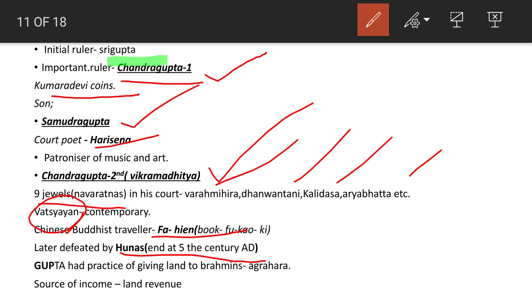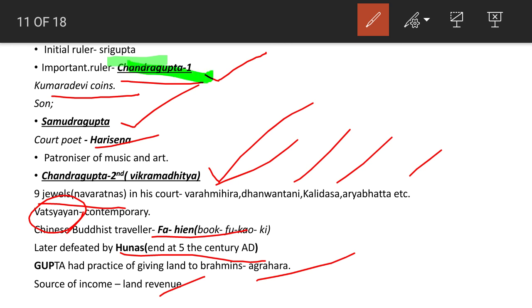The Guptas had the practice of giving land to Brahmins, which is called Agrahara. Their source of income was land revenue, commonly 1/6 of the produce, which could be extended to 1/2 also. So, the most important things to deal with in the Gupta dynasty are the rulers.